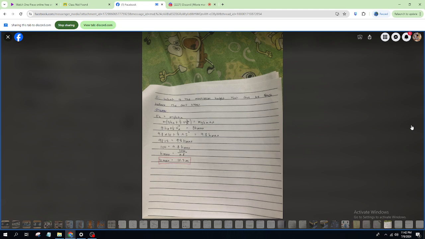Okay, to solve this problem, the given is v of A equals 2 meters per second, the height of A equals 10 meters, and the gravity is 9.8 meters per second squared.